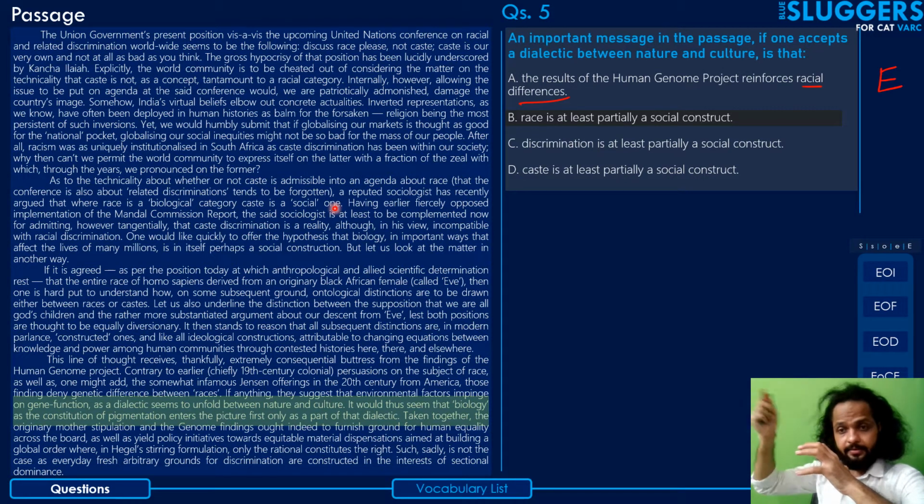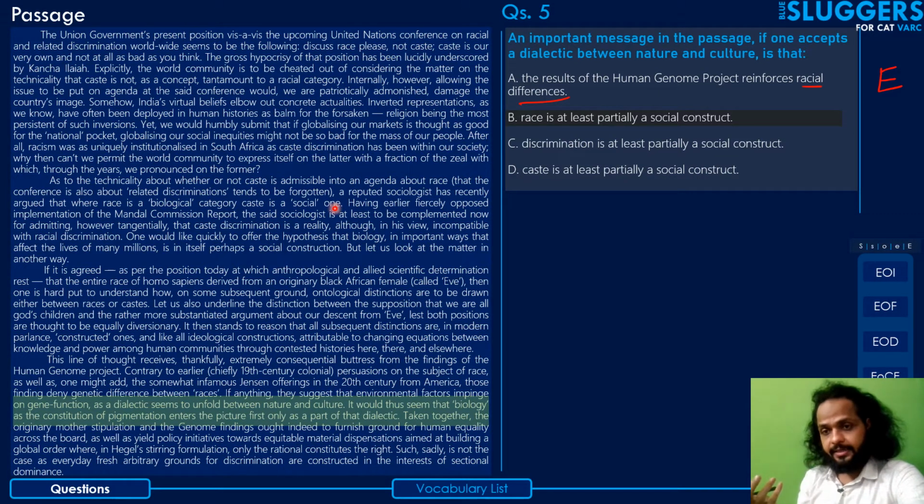Okay, and right. When he says that, what he has in turn implied is that if biology is also part of the dialectic, that means it is made from both culture and nature. That means it comes from nature and to some extent might be inherent, but it also comes from culture. That means it can be a social construct to some extent. So if biology can be a social construct to some extent, then any biological categories can also be a social construct to some extent, and race, which is a biological category, can be a social construct to some extent.